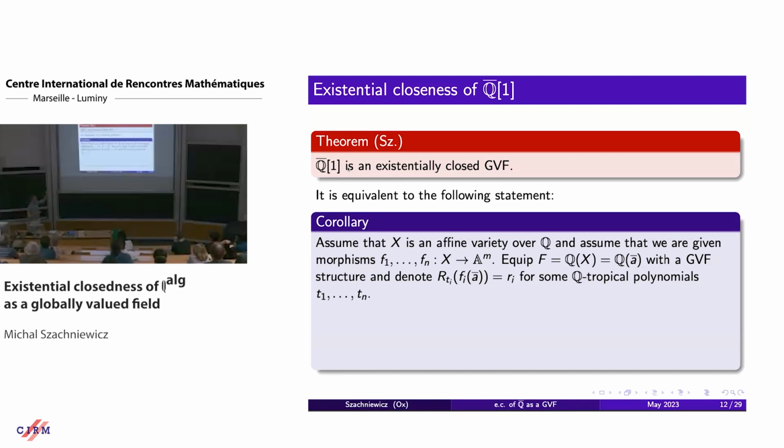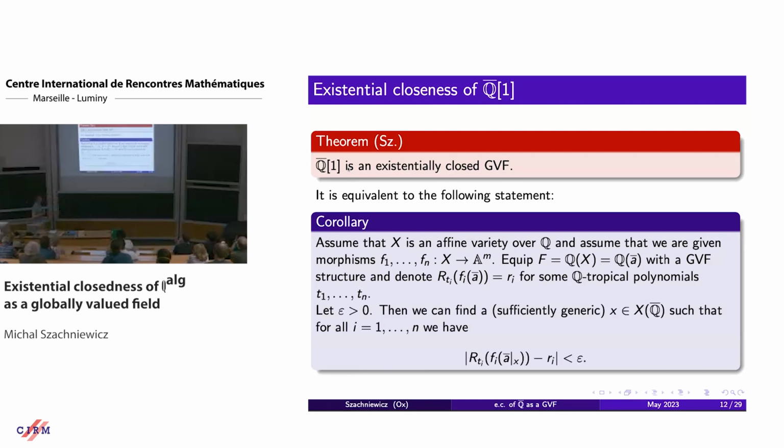Whenever we equip the function field of the variety with a GVF structure, and we look at some height equations, these are like height equations on the function field that is a finite extension of Q, then for any epsilon, we can, as generically as we want, solve them with a Q bar solution. So this is how existential closedness always looks.